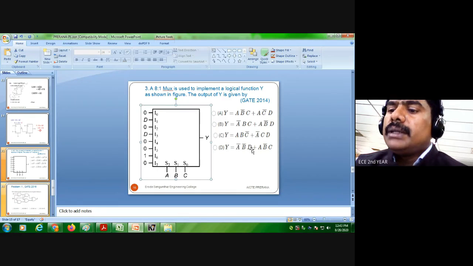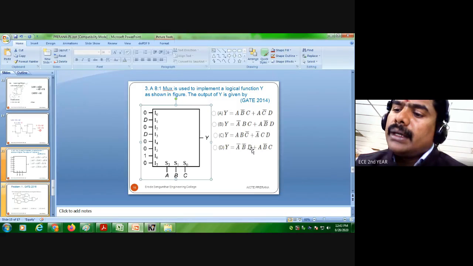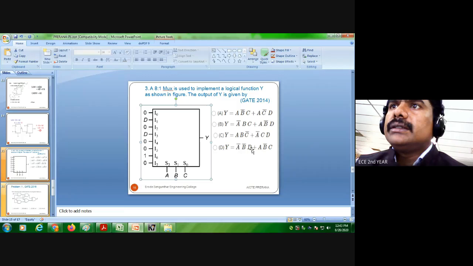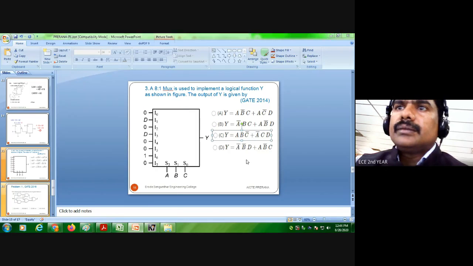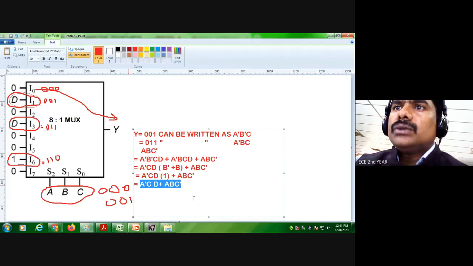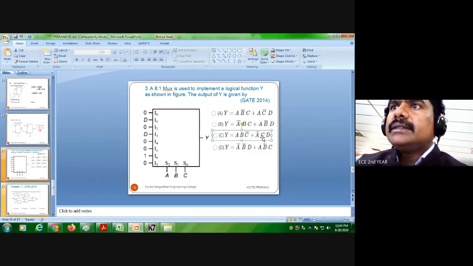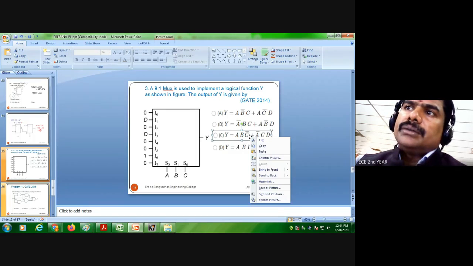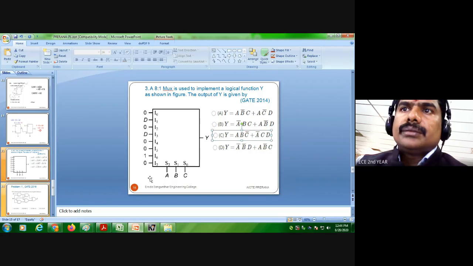A bar BC plus A dash CD. A dash CD. Okay, so this is the answer. Option C is the answer. So ABC bar is there here, and A dash CD. Okay, so this is the right option.